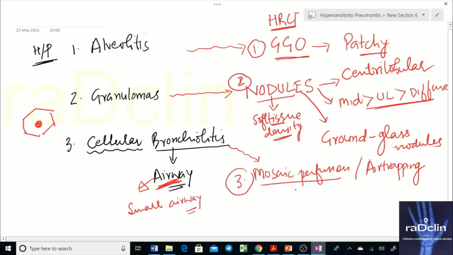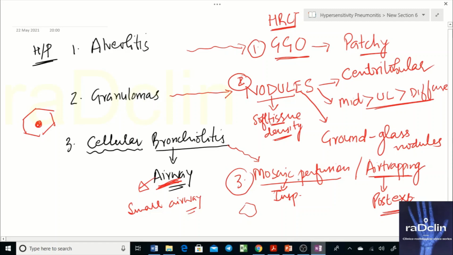Mosaic perfusion is nothing but patches of trapped air, but you use the term air trapping only on a post-expiratory scan. You cannot use this term on an inspiratory scan. On an inspiratory scan, we use mosaic perfusion, because air trapping means that air is trapped. So the patient expires, and you will see areas which are still black, still hypodense. Mosaic perfusion is seen on the inspiratory scan, where you see areas where density is low and adjoining areas where density is high. That is characteristic, and it suggests that airway disease is there.